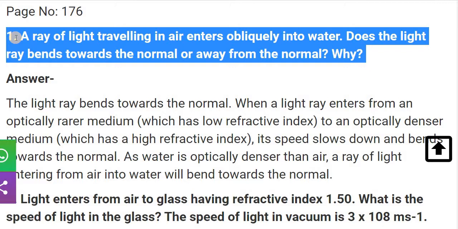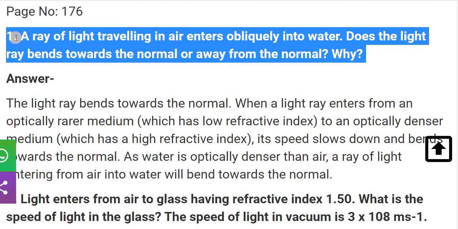By the refractive index. The refractive index of air is 1.0003 and of water is approximately 1.33. So whenever light travels from a rare medium to a denser medium, it bends slightly towards the normal.